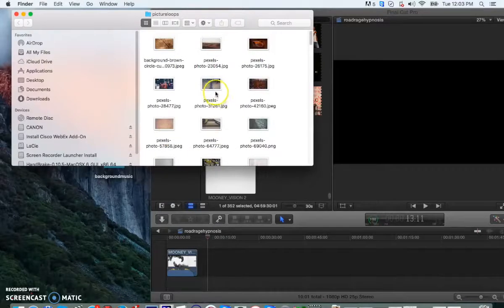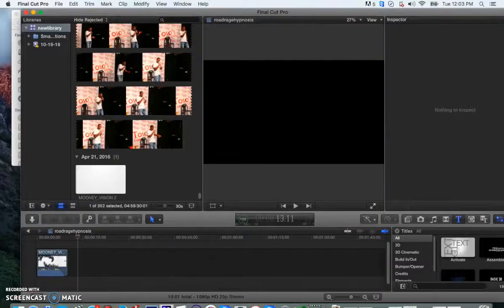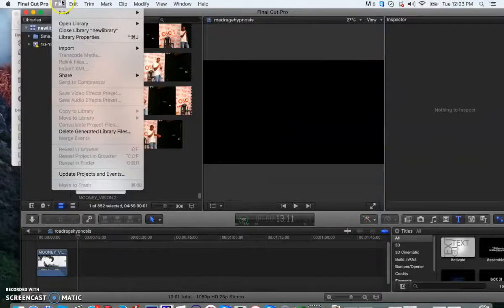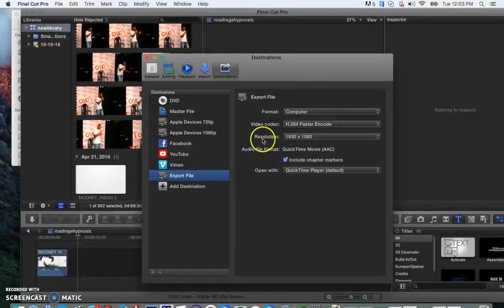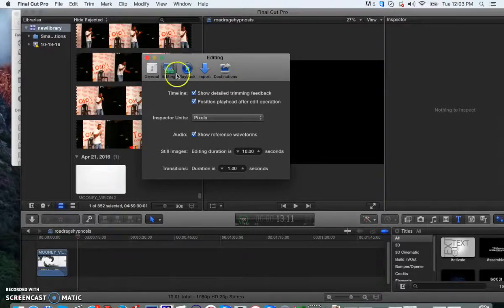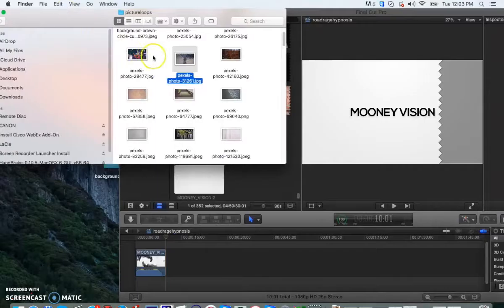Try to make every video a different combination of 10 pictures. Also, before you drag your pictures, go to Final Cut, then Preferences, then Editing, and make the editing duration 10 seconds for each picture. Basically, that means you want each picture to show for 10 seconds before it goes to the next picture.